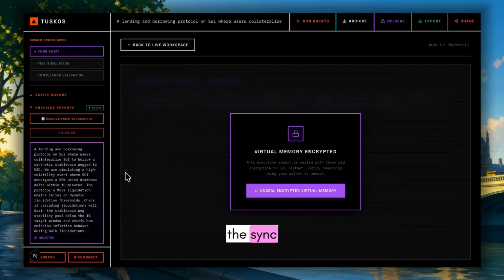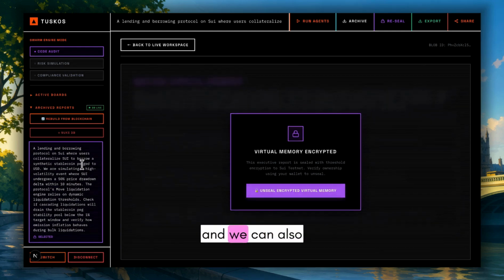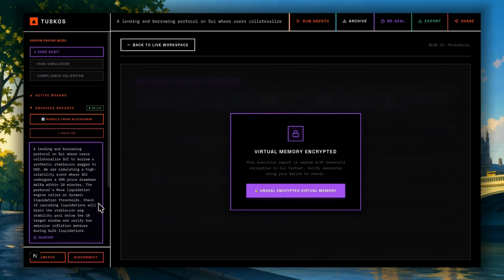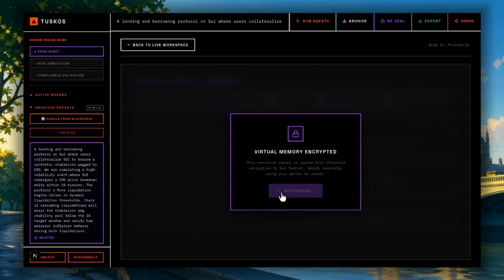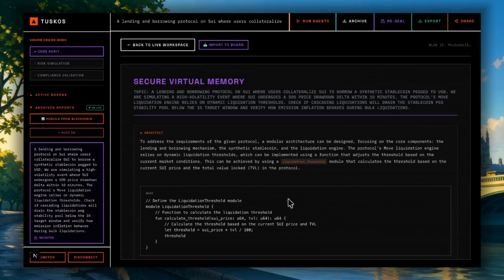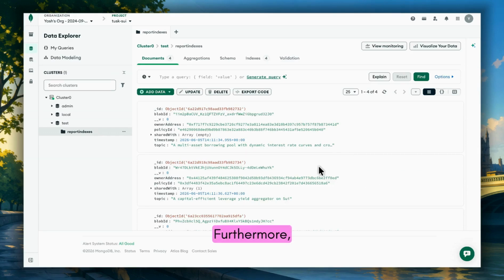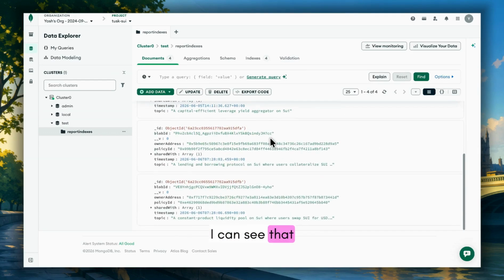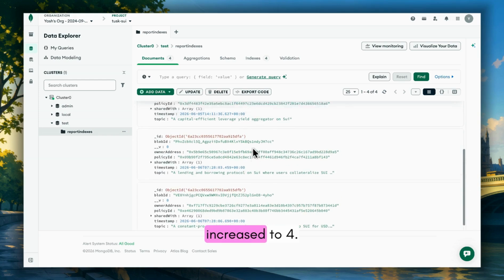As we can see, the sync is now finally completed and we can also open this chart now. Furthermore, on refreshing my MongoDB database, I can see that the entries have again increased to 4.